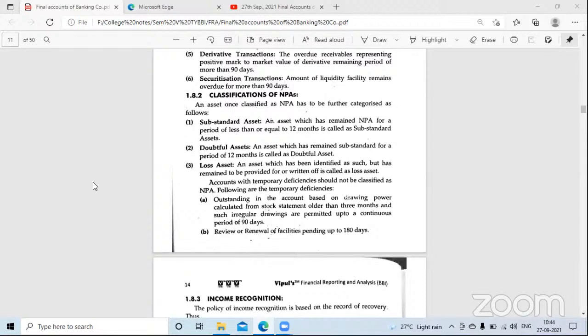If I ask you about substandard assets and loans given to infrastructure companies based on escrow accounts, 20%. Very good. And what about unsecured loans? 25%. Very good. And what about secured loans? 15%. Very good. And if I ask you about doubtful assets for more than 3 years? 100%. And doubtful assets for 2 years and 6 months? 40%. Very good.